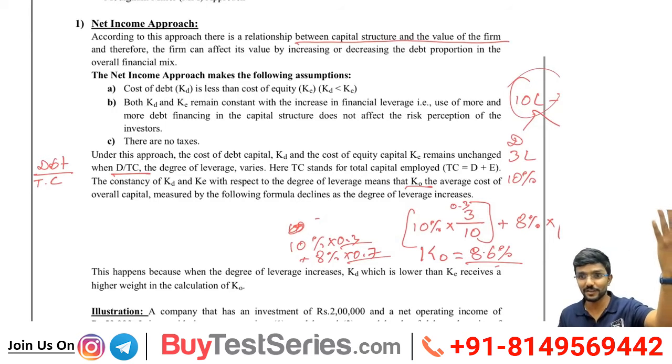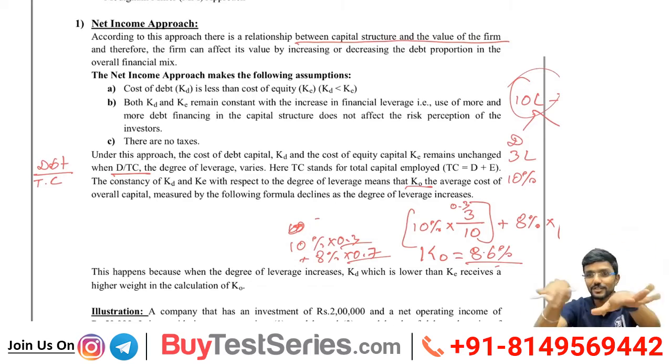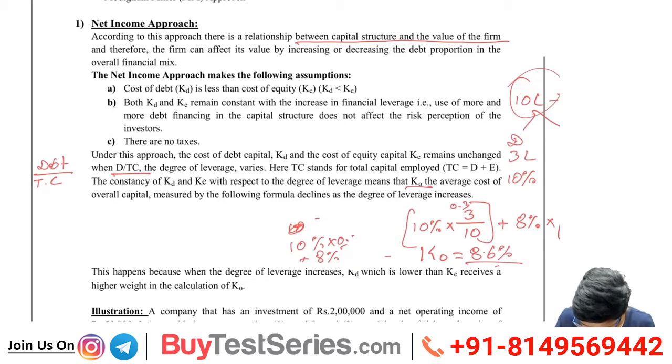This might be a question. They will give the cost of equity, cost of debt and the amounts, then they will ask you to calculate the overall cost of capital, the same way I did here. So everyone should take down this. You have taken down this example. One second, I will clear a few things which are not required. Yeah, you can put an arrow mark.